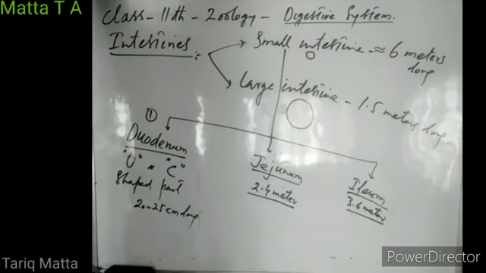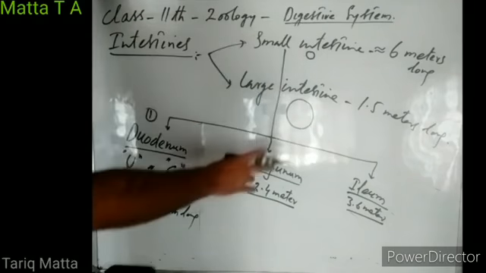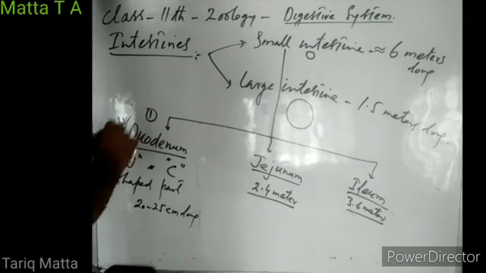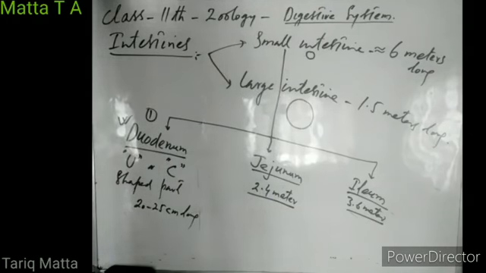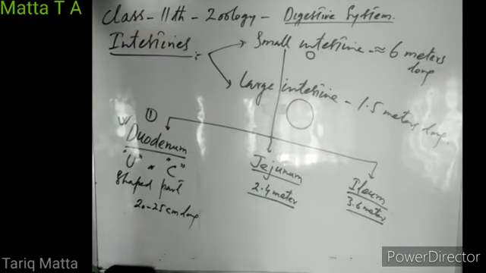So how can we differentiate? There is no external demarcation between duodenum, jejunum, and ileum. We can recognize duodenum by its C-shaped or U-shaped shape, right? But jejunum and ileum are just alike, so we cannot externally differentiate between them. So how do we differentiate between these three parts of small intestine?